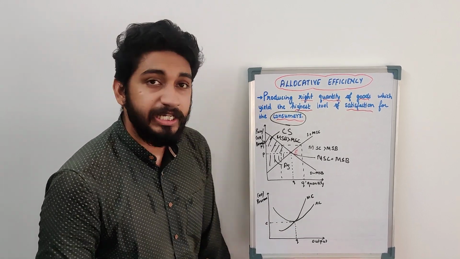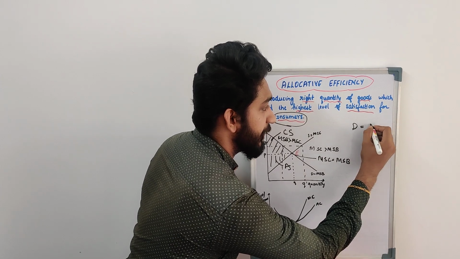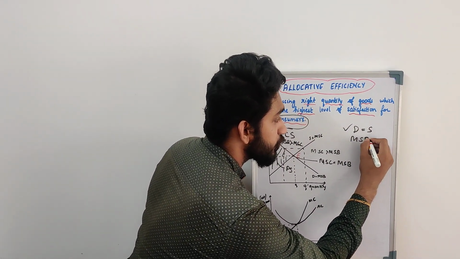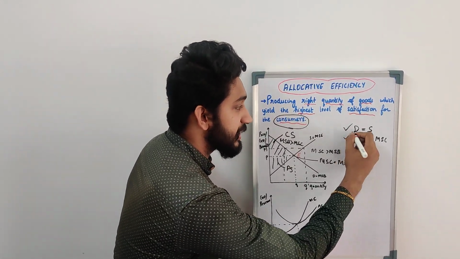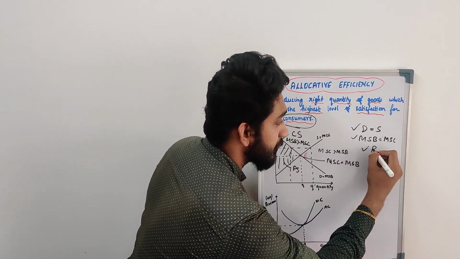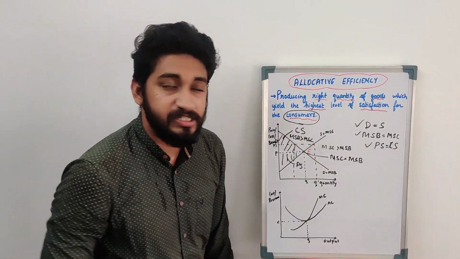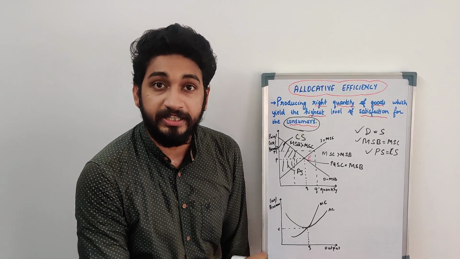So, for allocative efficiency to happen in the economy, first condition, your demand should be equal to supply. We should see whether your marginal social benefit is equal to marginal social cost. If these two conditions are satisfied, your surplus, that is your producer surplus, will be equal to consumer surplus. When these three conditions are satisfied, it is said that it will be allocatively efficient in the economy.